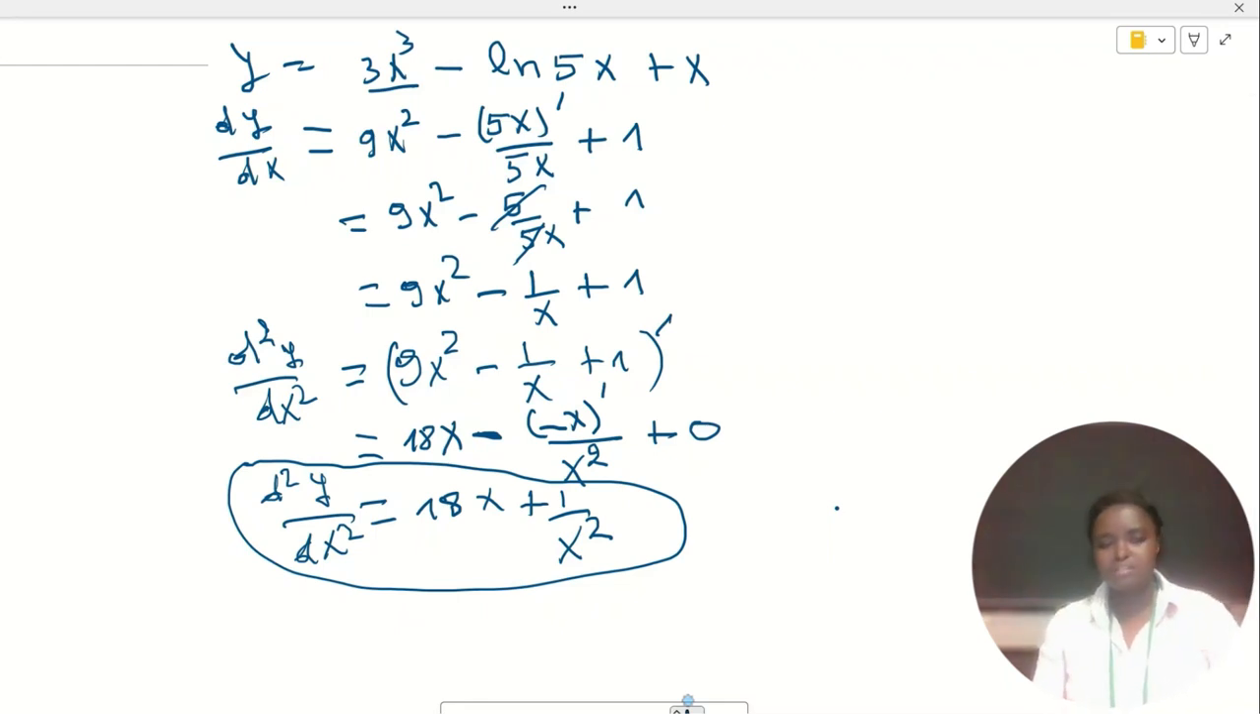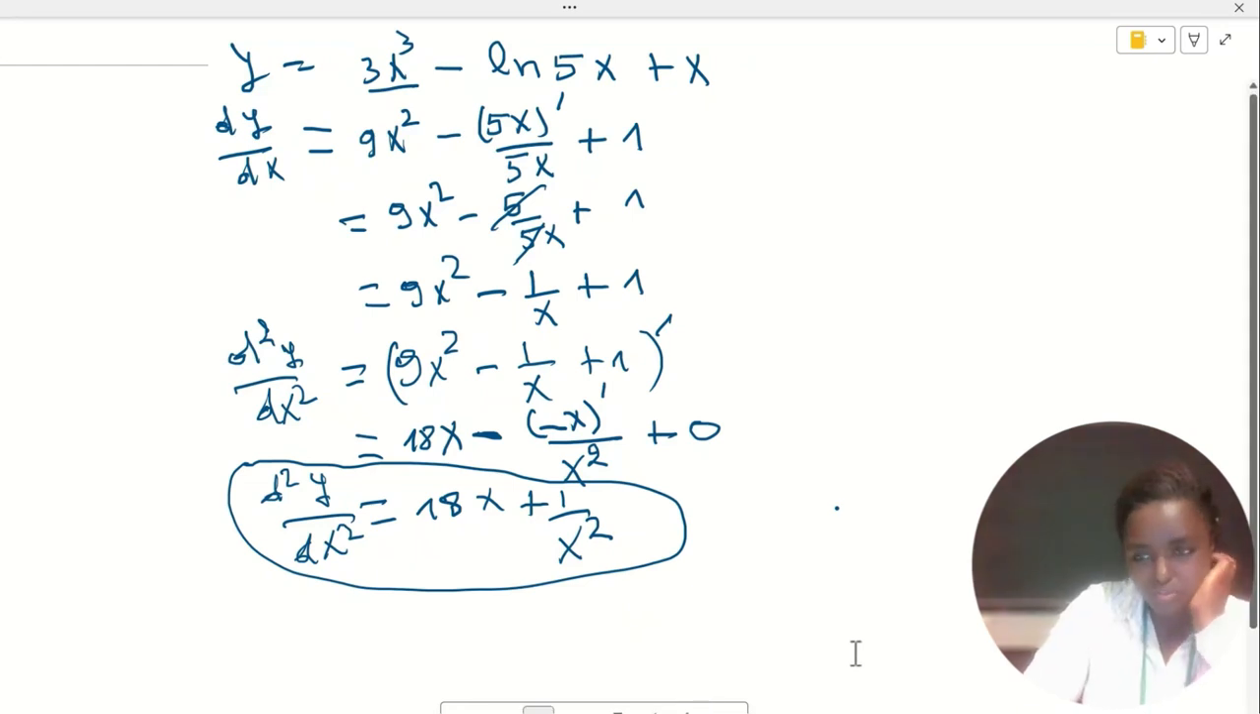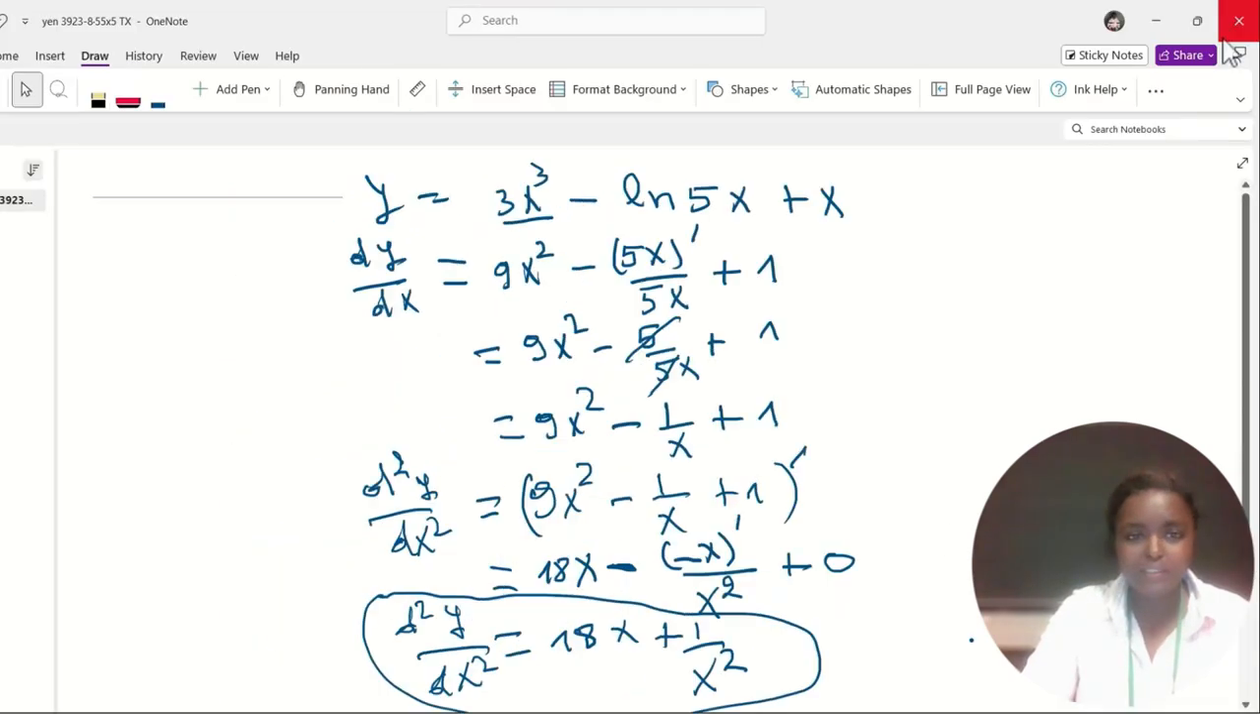That was the answer. Isn't it easy? Very easy. Just make sure that you know the properties of derivatives and how to compute derivatives of functions. Let's move on to the next question.